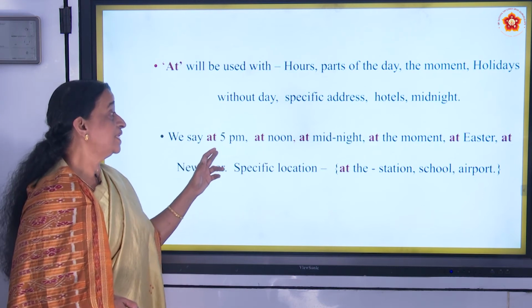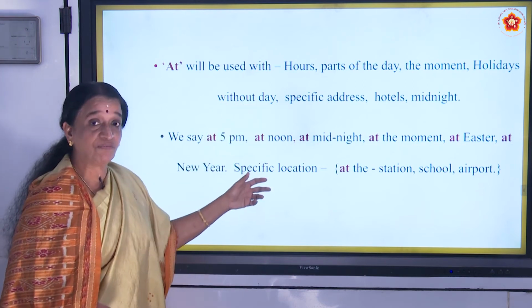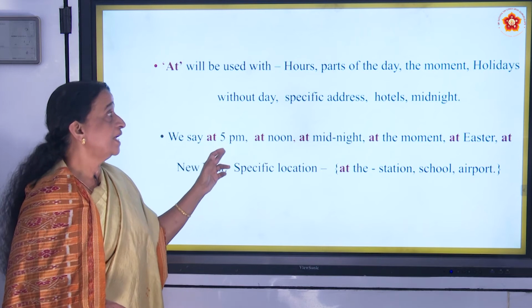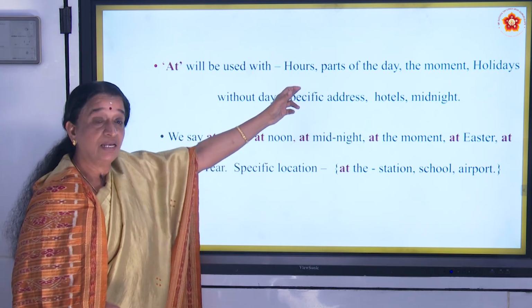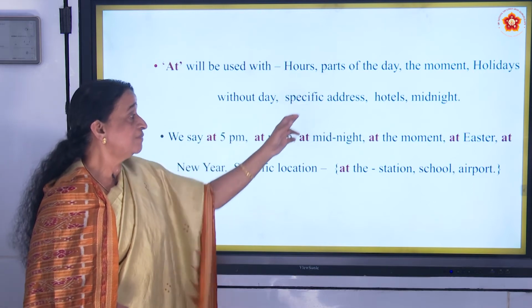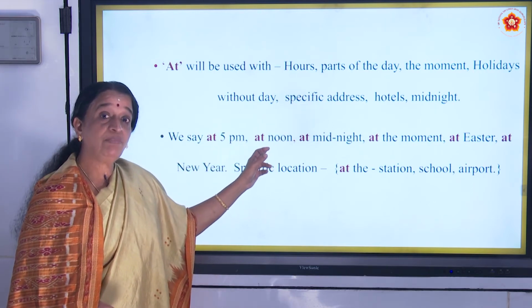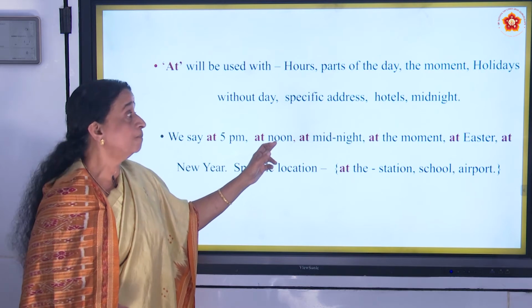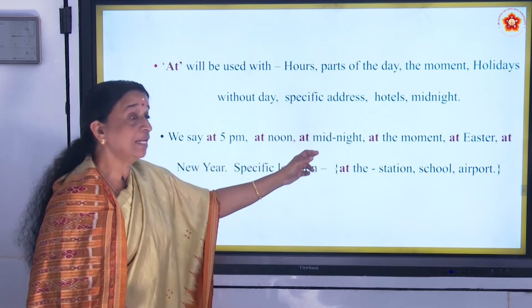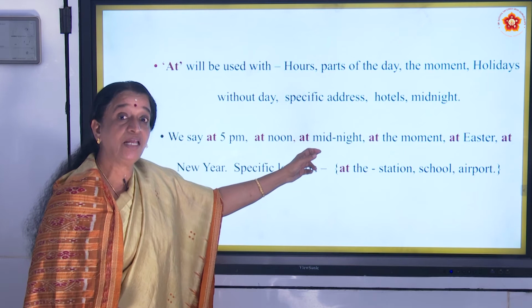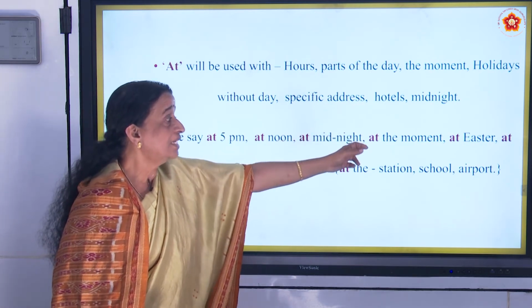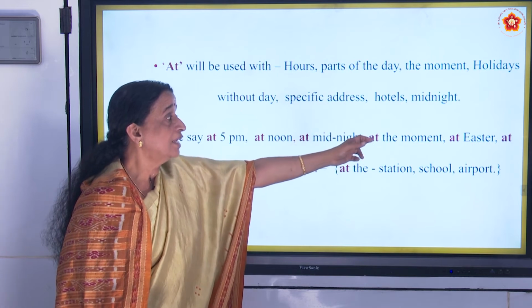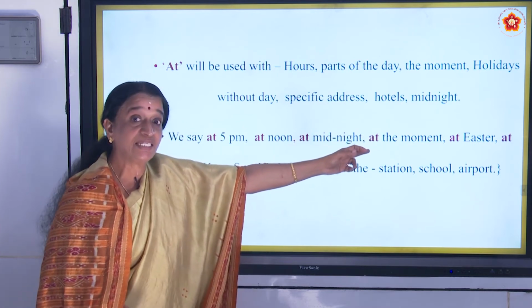Next comes, we say at, now the examples of this, we say at 5 p.m. That is about the hours. At 5 p.m. Parts of the day, at noon. I will be having my lunch at noon. Then the moment, at midnight. Today I will be coming home at midnight. Next, at the moment.